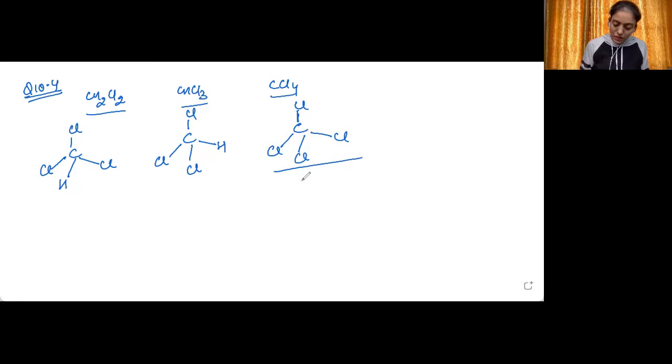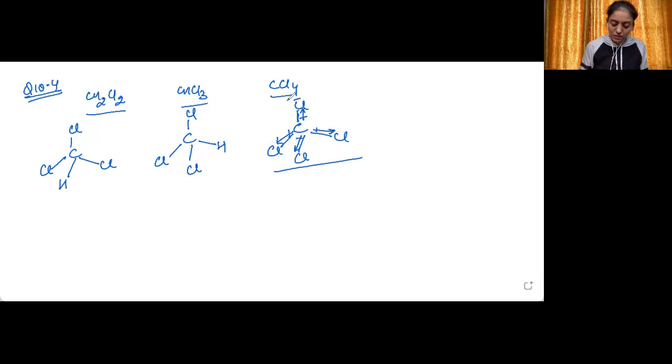So I'm taking up the third case first so that you can understand it better. This will be the direction of the dipole moment for this carbon-chlorine bond. Similarly, the others will be like this. So these will be the directions. Now, what will be the resultant dipole moment?